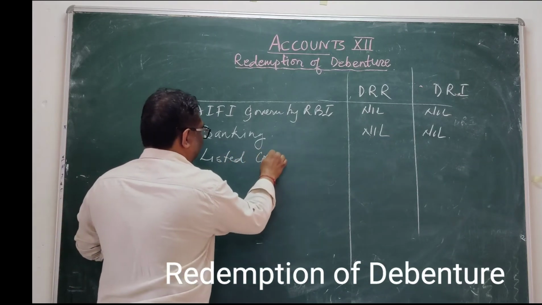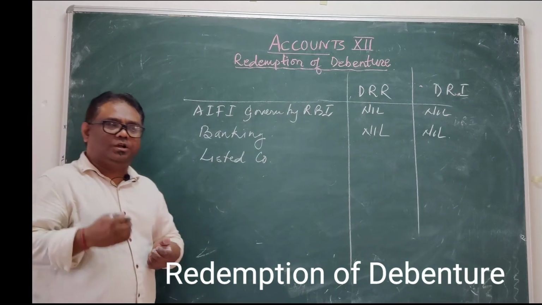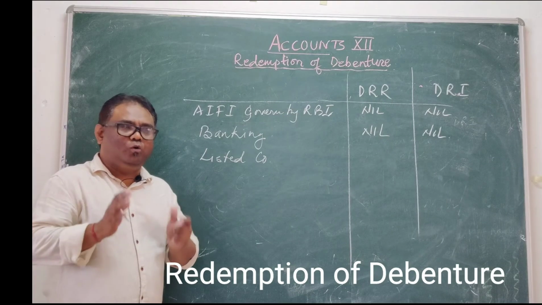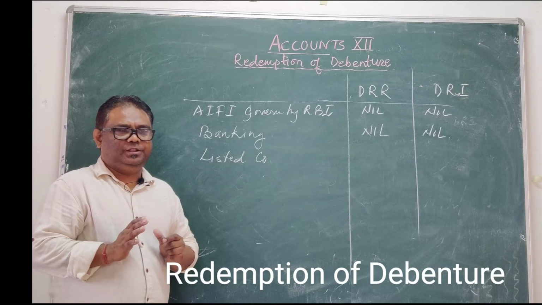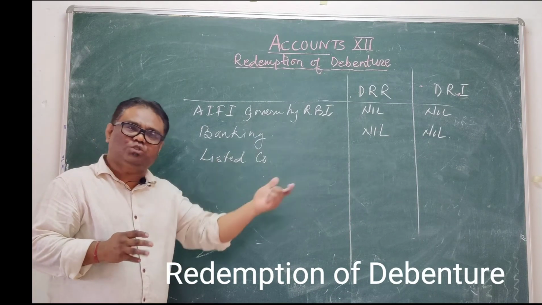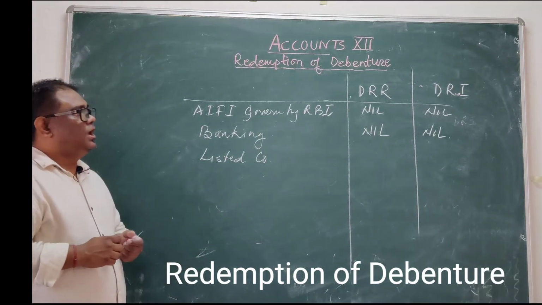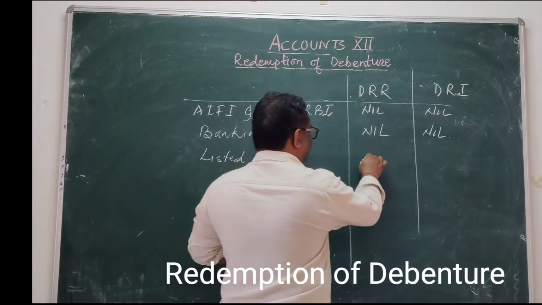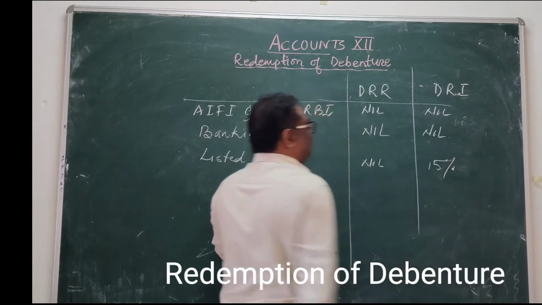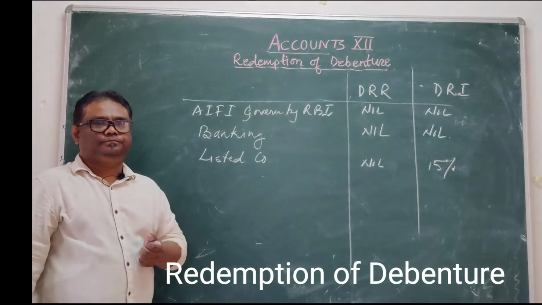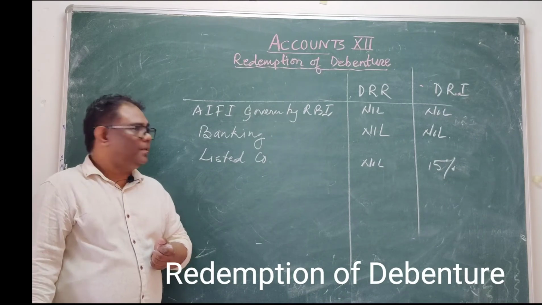Listed companies. Listed companies are those companies whose shares are registered in the stock exchange. They have already issued the shares and their shares are registered in the stock exchange. They do not create DRR, but they create debenture redemption investment at the rate of 15%.